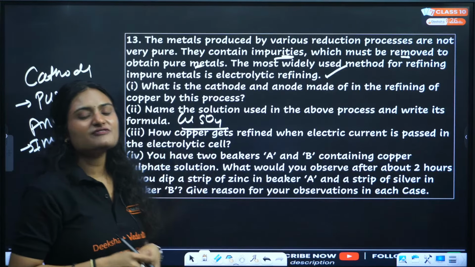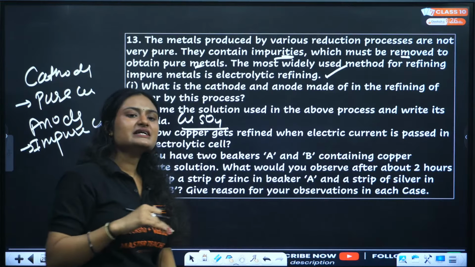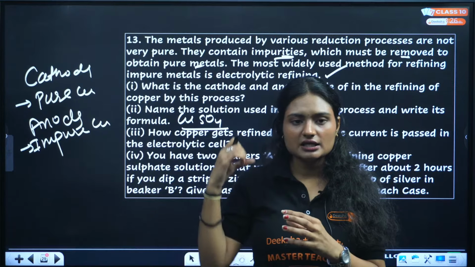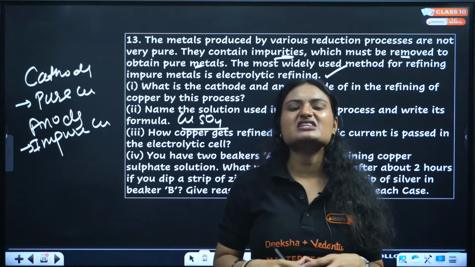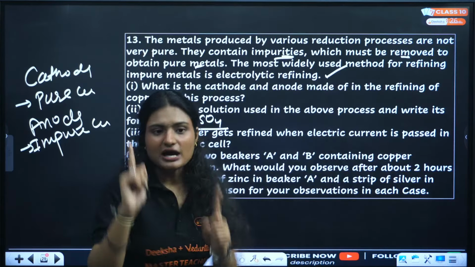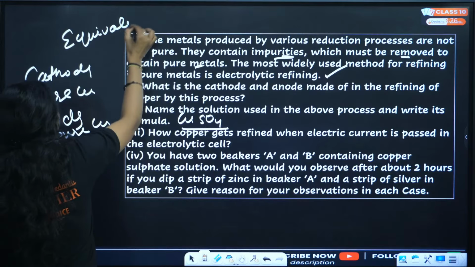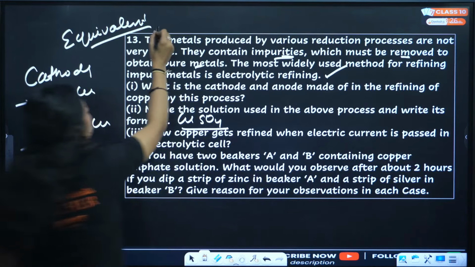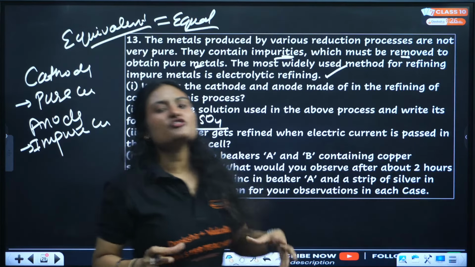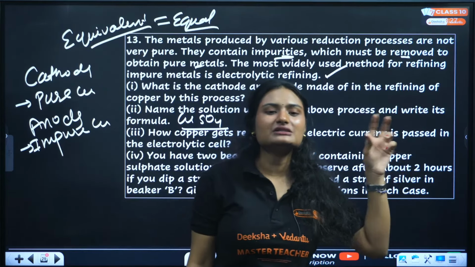How does copper get refined when electric current is passed in the electrolytic cell? When you pass the electric current, the metal from the anode breaks down and dissolves in the solution. From the solution, an equivalent amount of metal, if you have problem remembering this word, just say an equal amount of metal from the salt solution will deposit on the cathode.